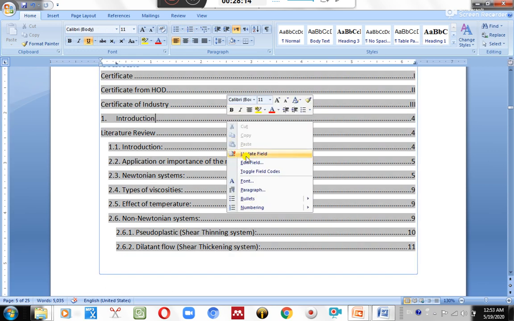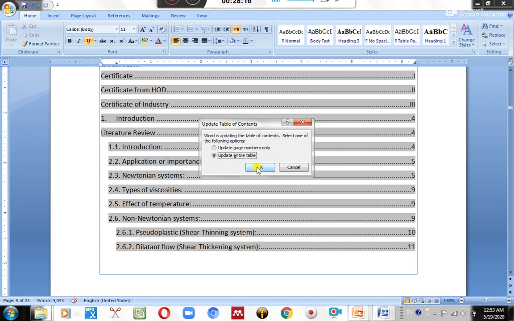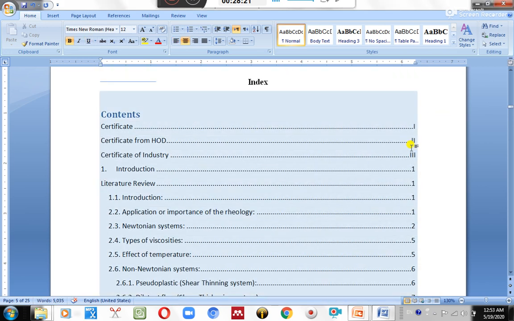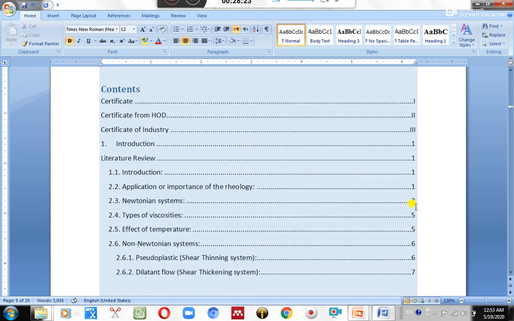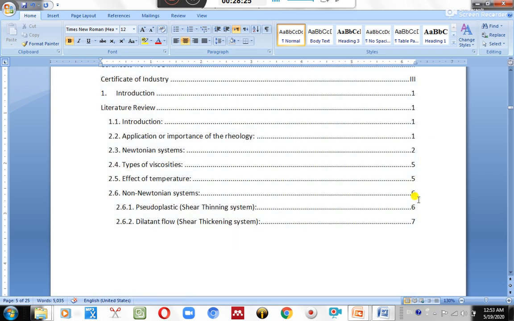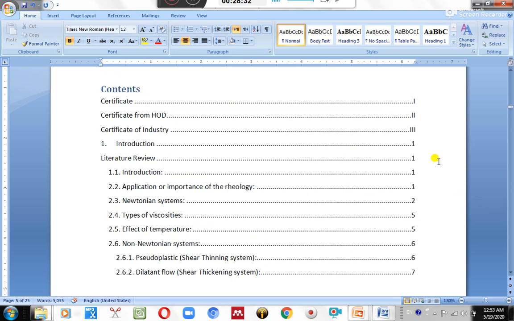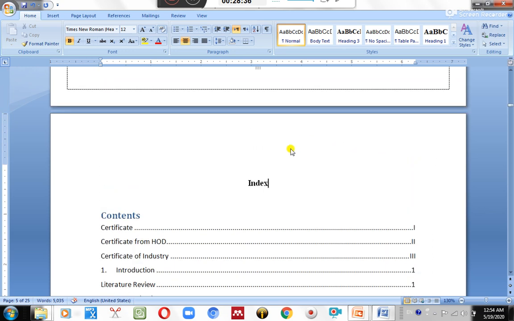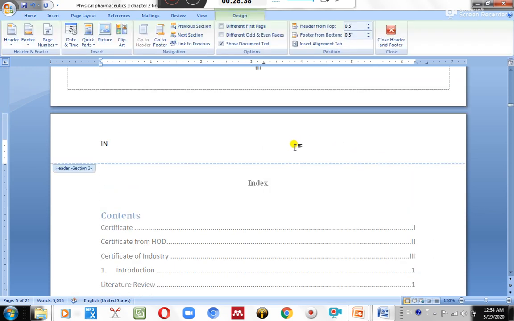Usually the footer is the same for the entire document. Here the footer is Guru Nanak College of Pharmacy, Nagpur. It may be your college name, it may be the name of the student or something else. So this is the footer, but we still need the page number.